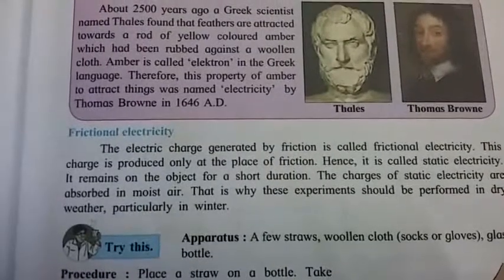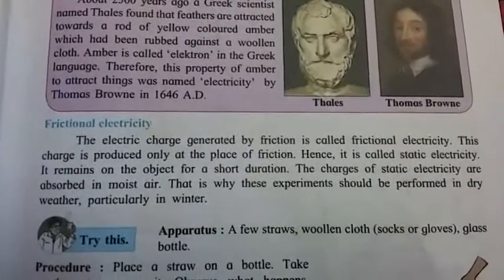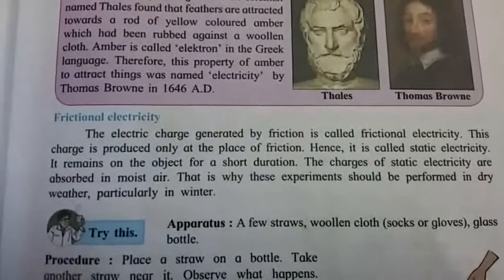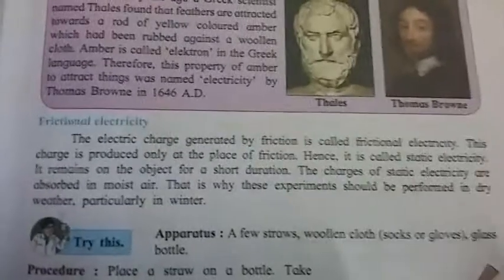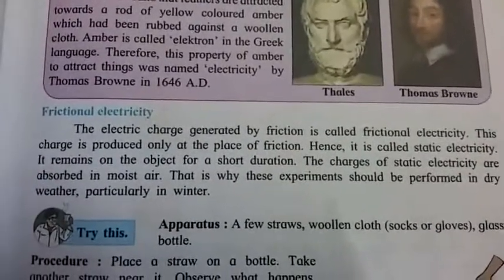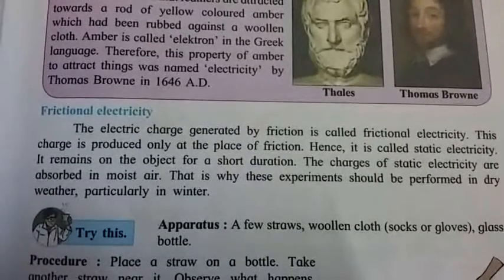Electricity. In that, the next point is frictional electricity. The electric charge generated by friction is called frictional electricity. This charge is produced only at the place of friction. Means if you rub two objects on each other, then electric charge is generated. That charge is called frictional electricity.